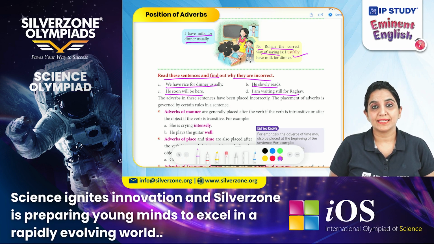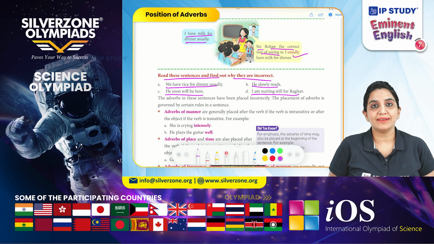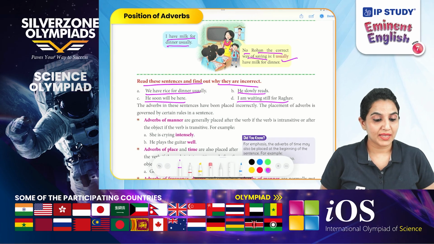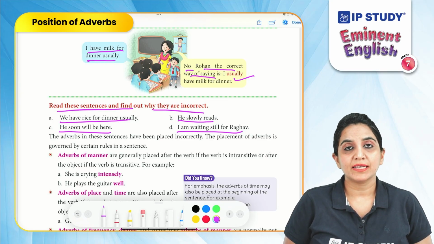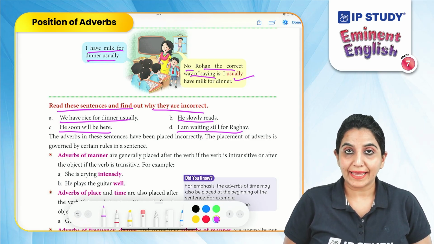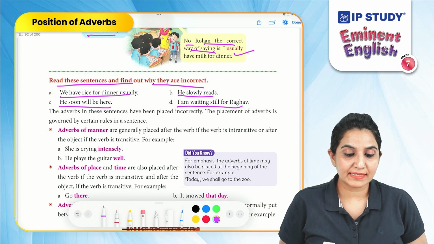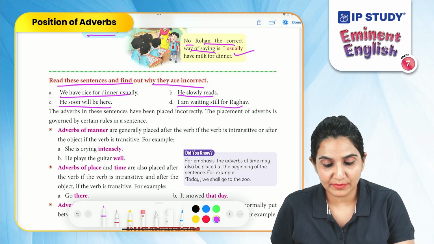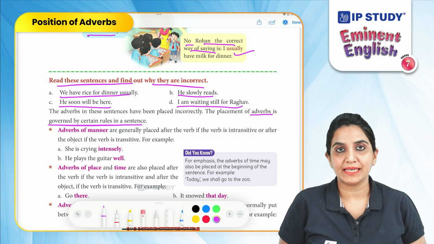He slowly reads. Because it is modifying the verb reads, it should be at the end of the sentence. He reads slowly. He soon will be here. Now it is telling when, it is an adverb of time, so it should be at the end. He will be here soon. I am waiting still for Raghav. So again, this should be I am still waiting for Raghav. The adverbs in these sentences have been placed incorrectly, and the placement of adverbs is governed by certain rules in a sentence, which we will study deeply in this lesson.